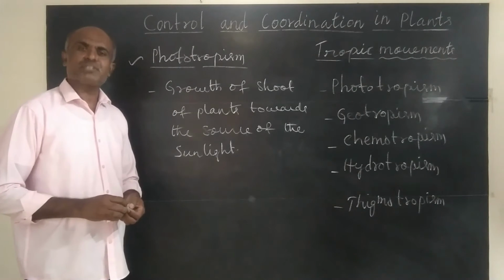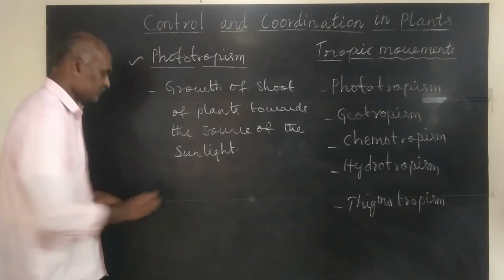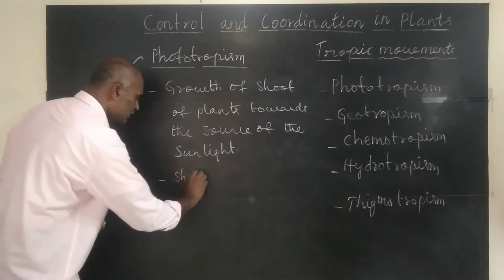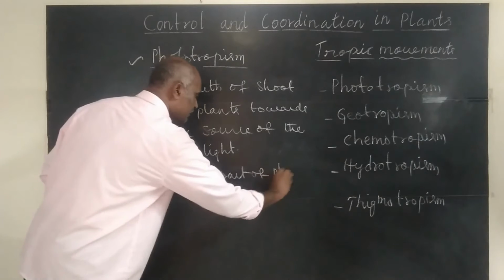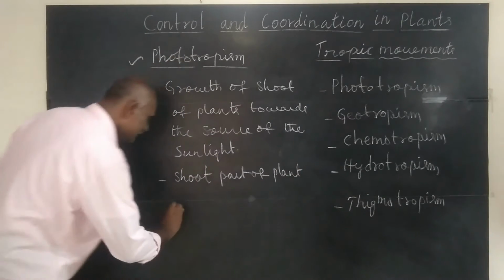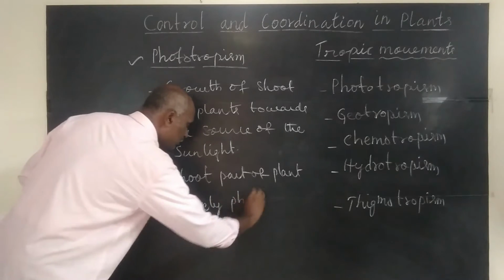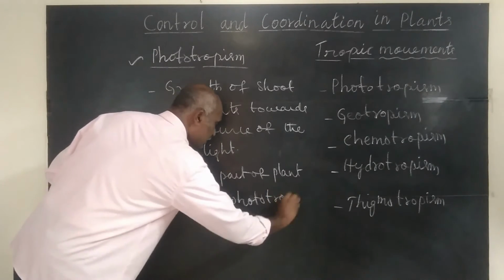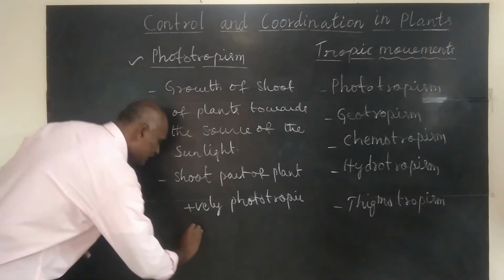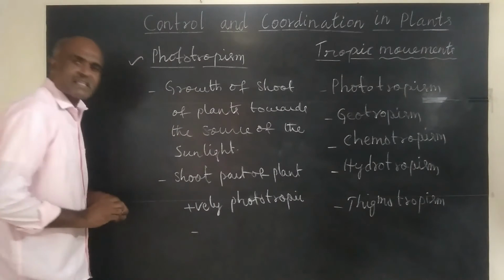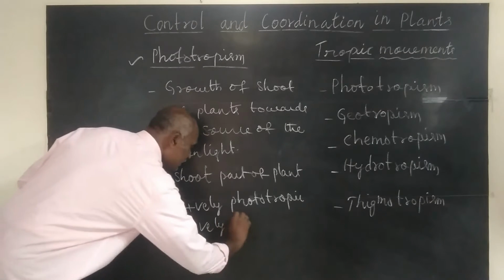Shoots are positively phototropic because they grow towards the source of sunlight, and the shoot part is negatively geotropic.